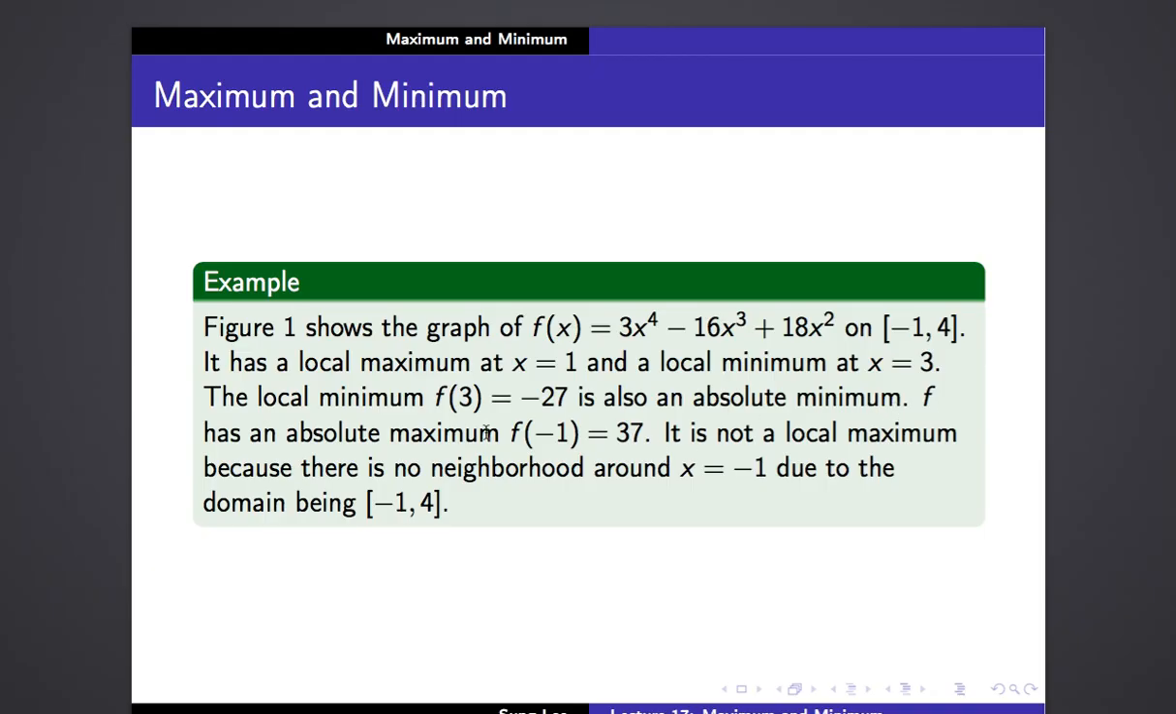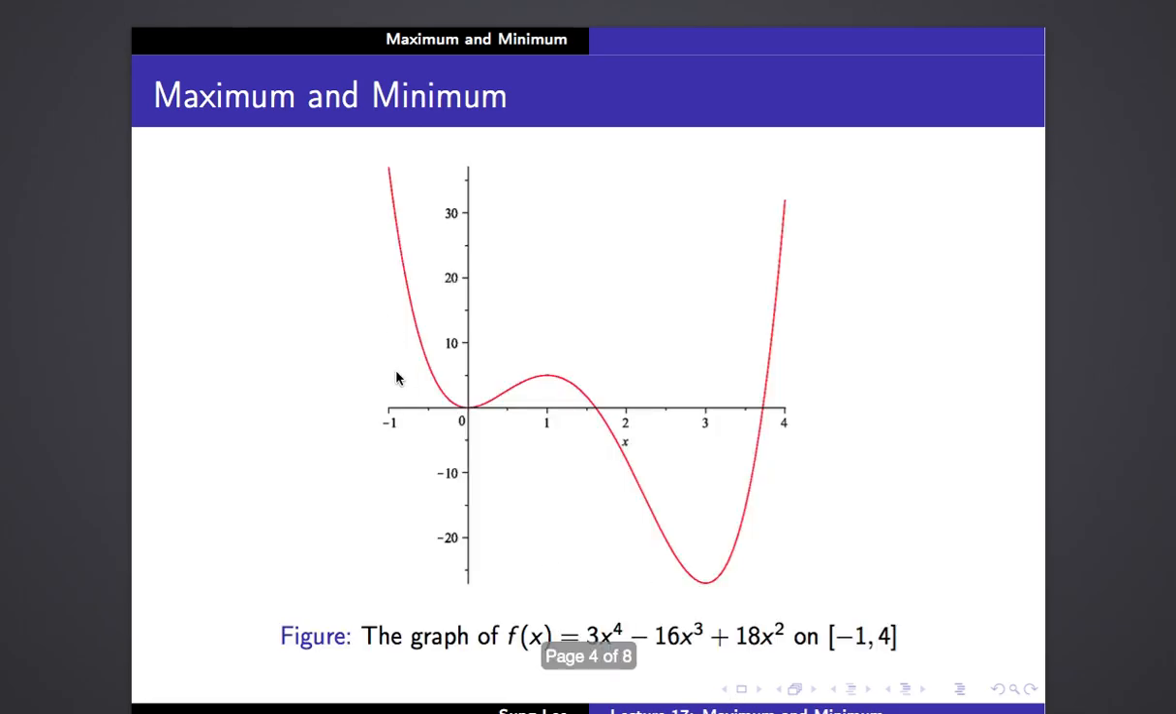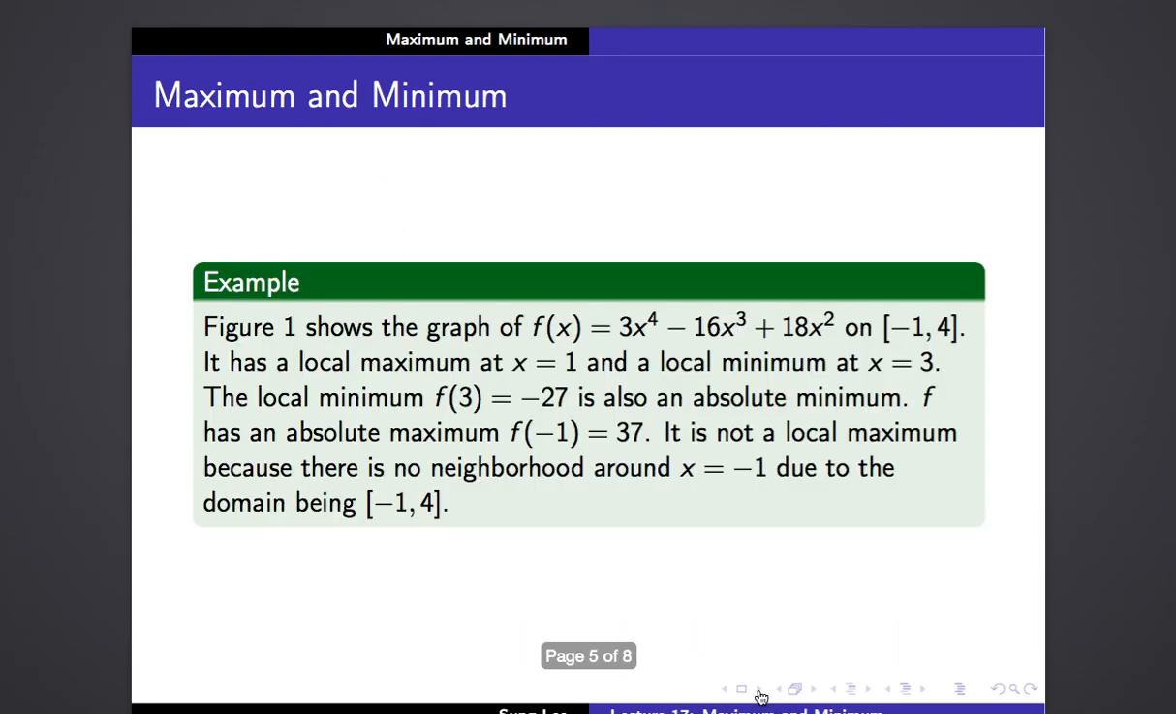And also, f has an absolute maximum, but in this case, the absolute maximum is at the boundary point negative 1. Let me go here, right? So f of negative 1 is the largest possible value of f of x, which is evaluated to be 37.